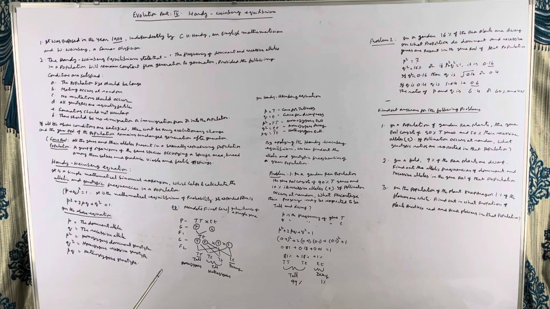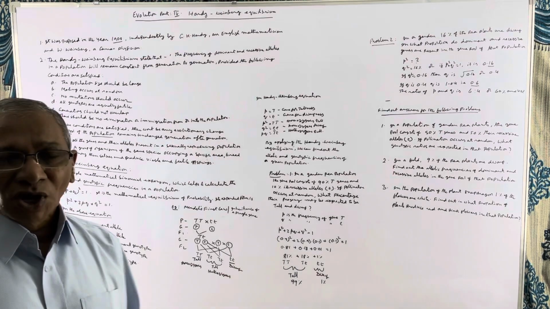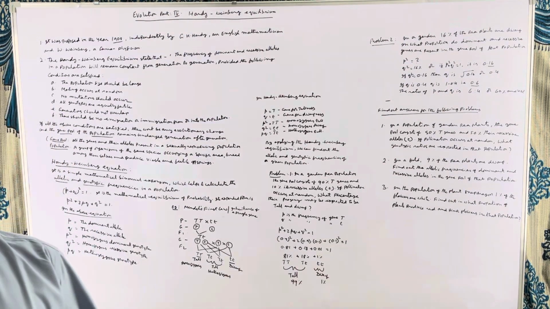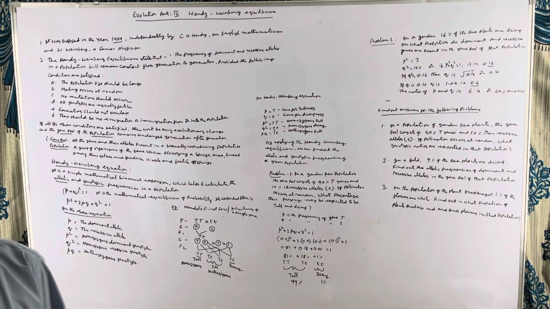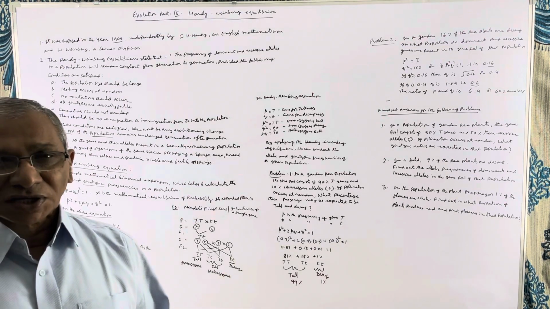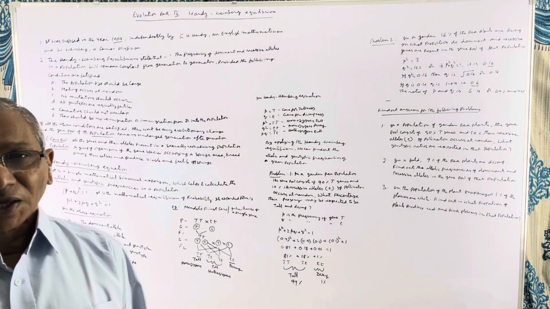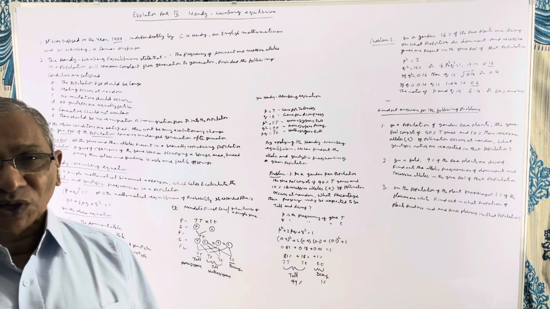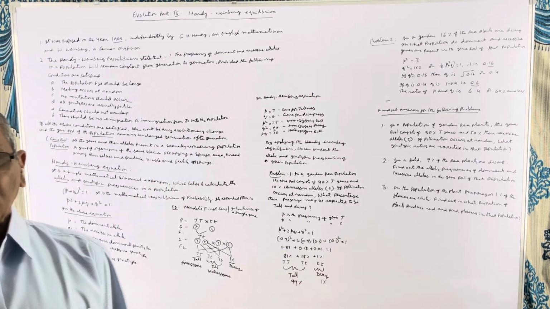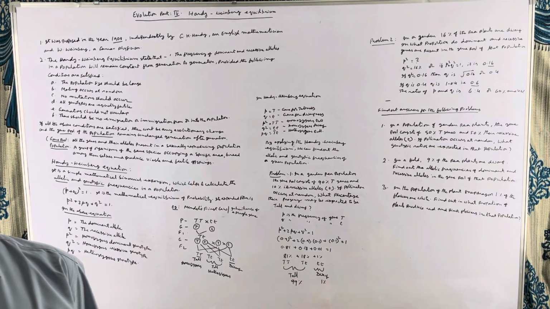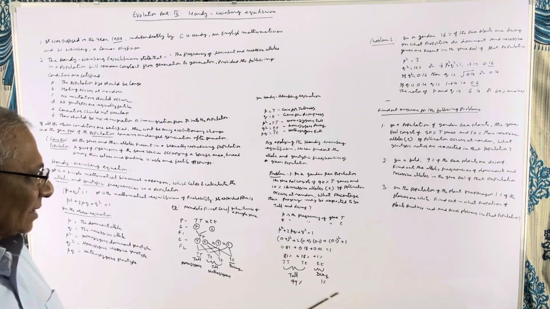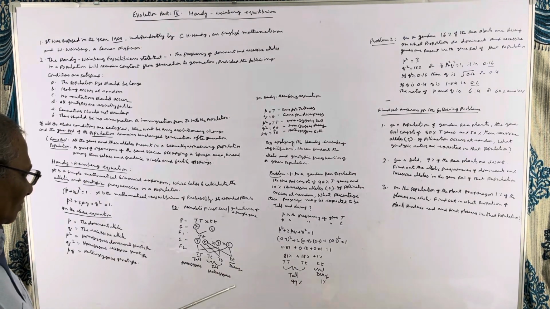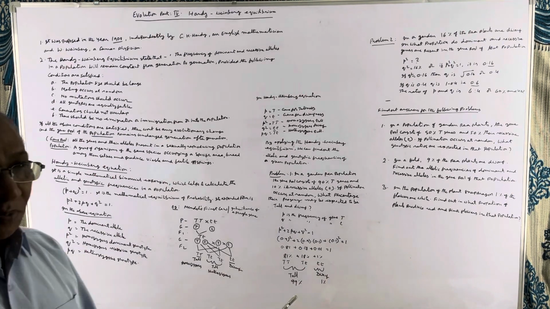Then, what are alleles? Alleles are the genes occupying the same locus on the homologous chromosomes. In other words, they can be defined as alternative forms of a gene. A gene has one or more alleles, but an individual can carry only 2 alleles. Then, genotypes means the genotypic constitution.